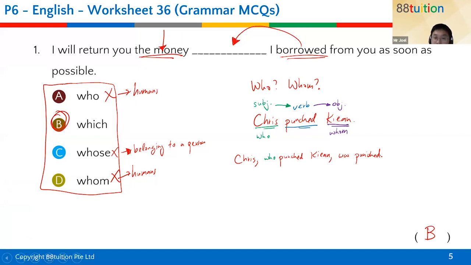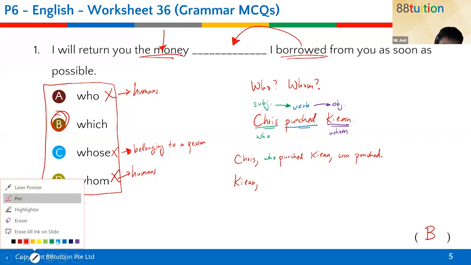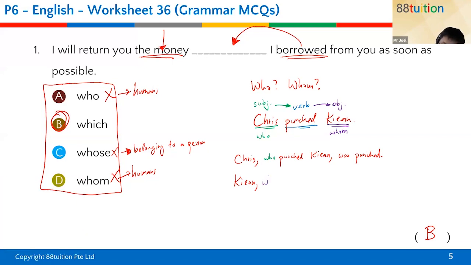But if I want to refer to Kian, I will say Kian, comma, whom. Can I say whom punched Chris? That's wrong, right? Kian wasn't the one who punched Chris. Whom was punched. He was the one receiving the punch. Whom was punched by Chris, maybe had a black eye.